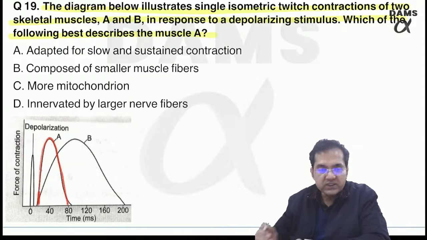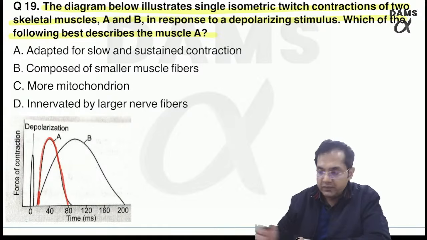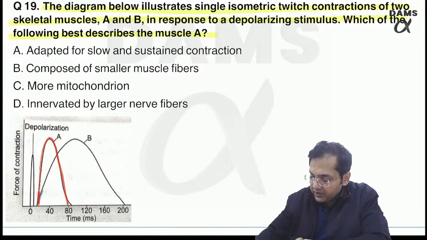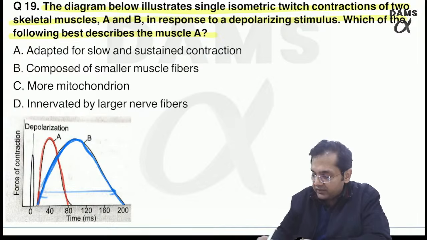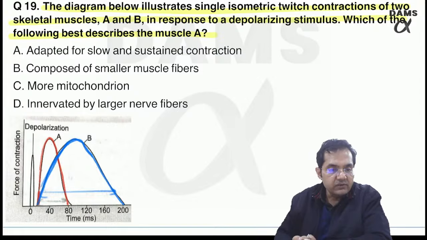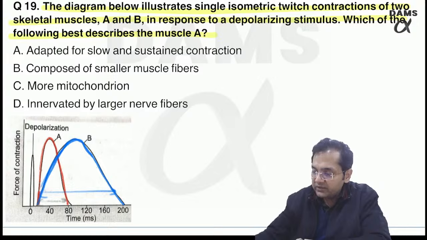That means the duration of the contraction is very rapid. But in B, it starts slowly and remains for a very, very long duration. But in the red one, it is very, very fast. So what can you now think about the answer?